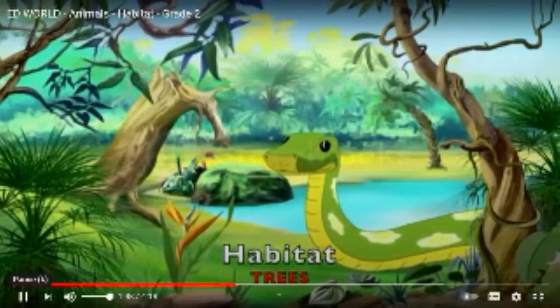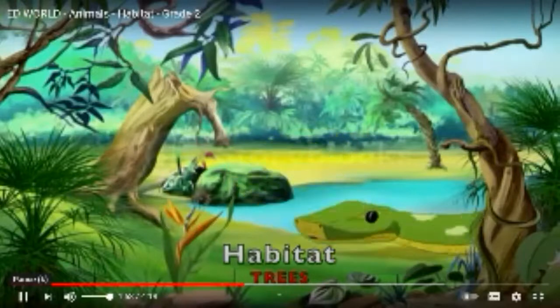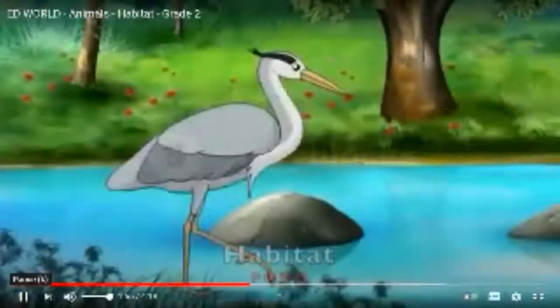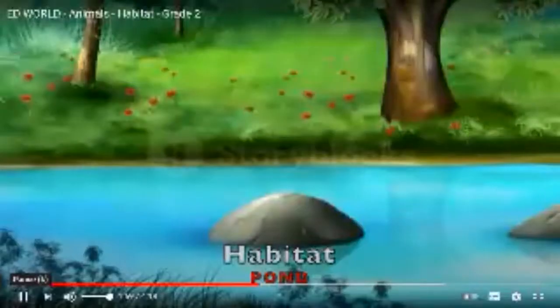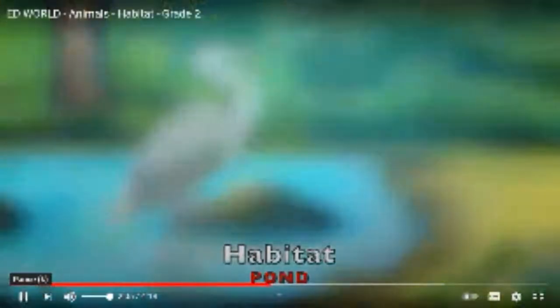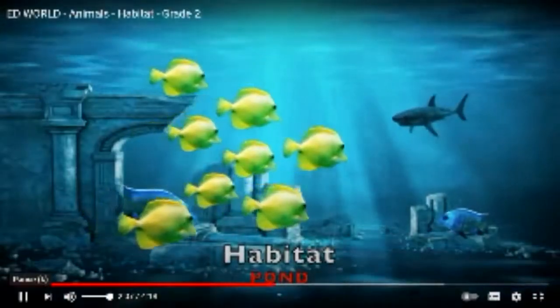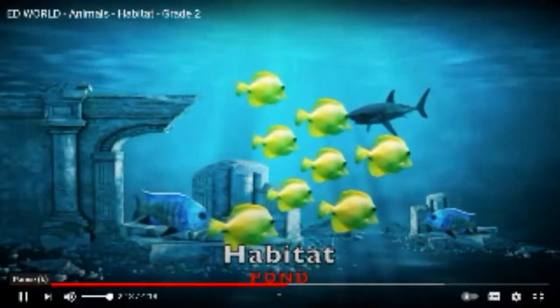Oops, a snake. Wow. Nice. Now that's a pond animal. A habitat for a duck, the swan and the fishes. Fish also lives in the pond. That's where they live. Shark, starfish. And that's where they roam around.